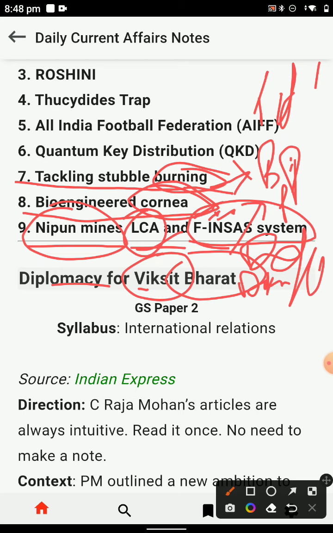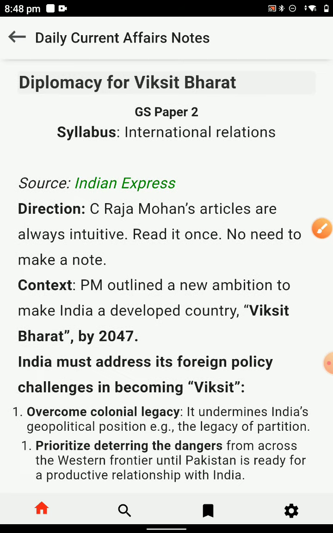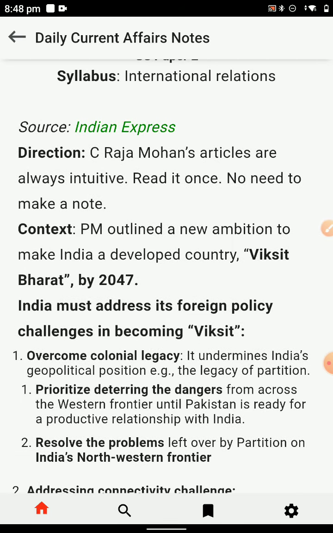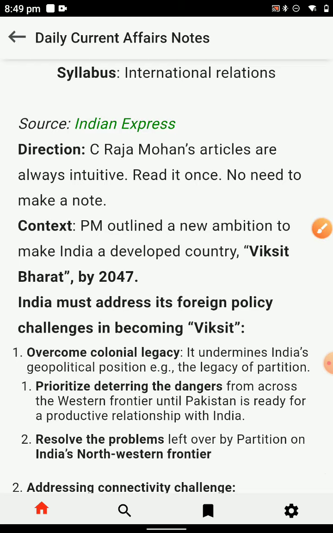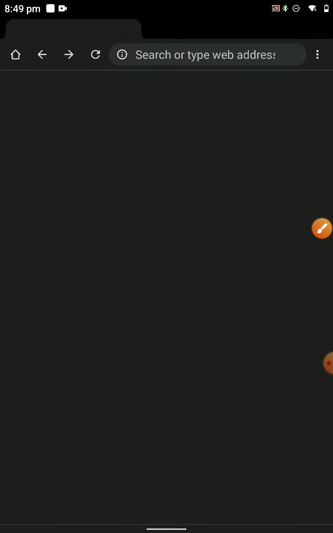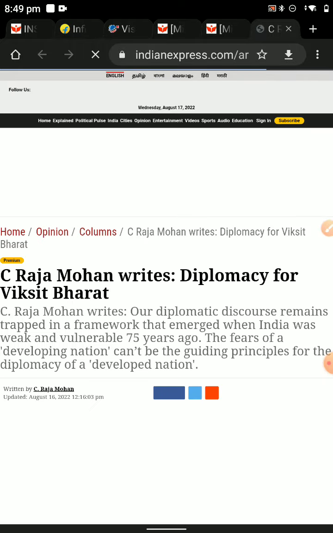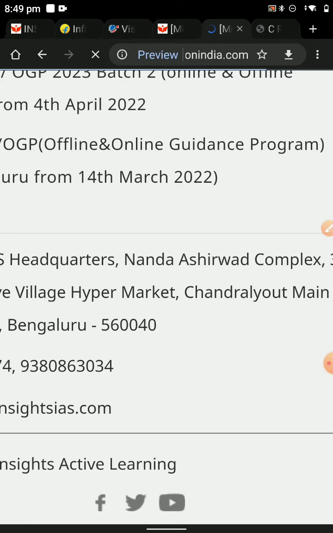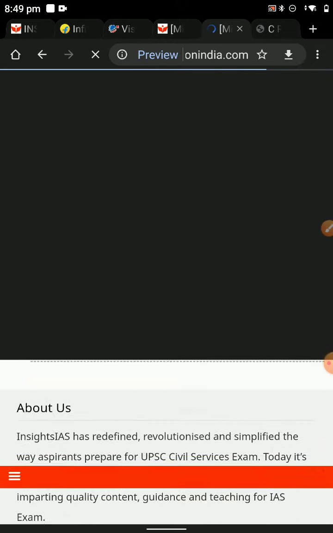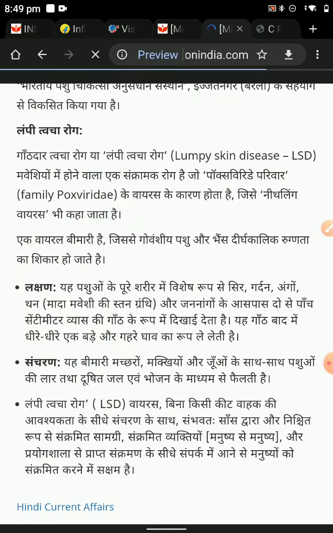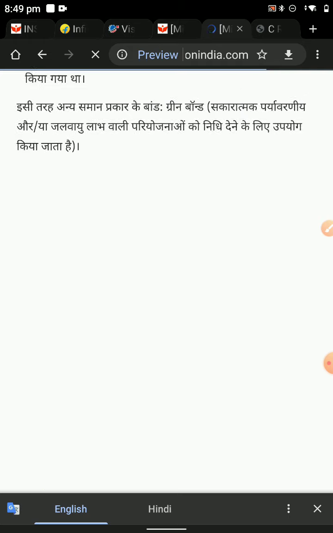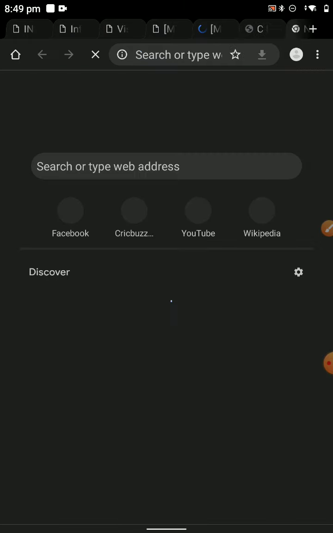Diplomatic of Viksit Bharat. You have international, it will come under this. Then you realize the internet. If you talk about sources, then your source is the Indian Express. The Indian Express is the source for this. And then you have realized a lot; you have read it and then go through this examination. A number of questions can be asked in the examination. You have your first choice and then you realize how many questions can be asked in the examinations.